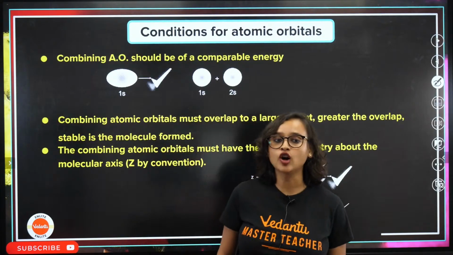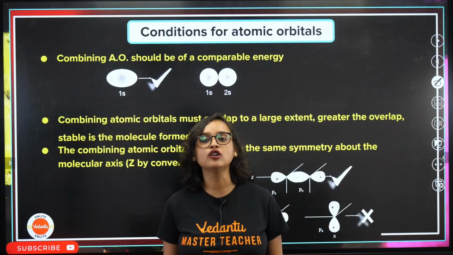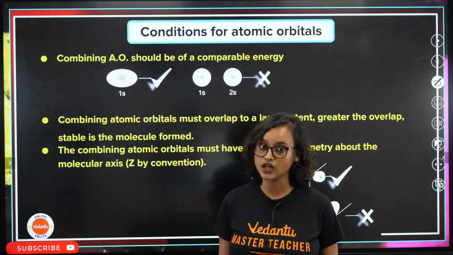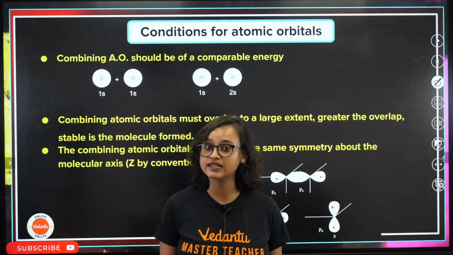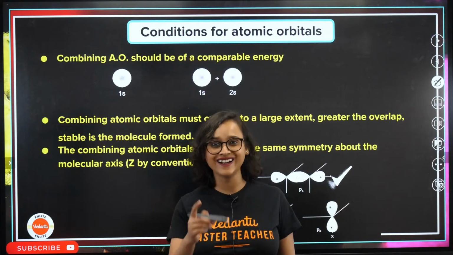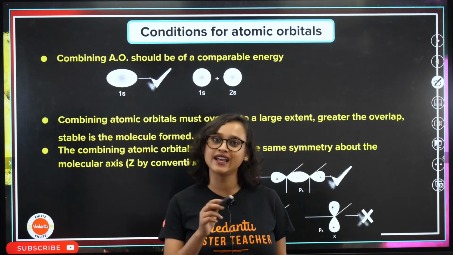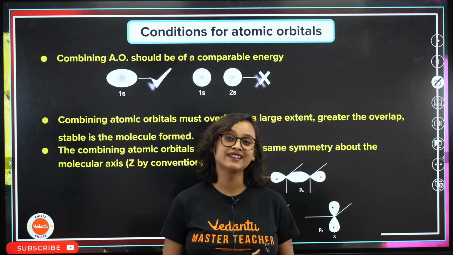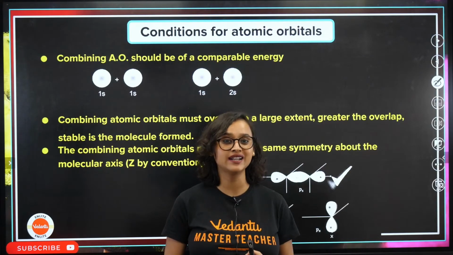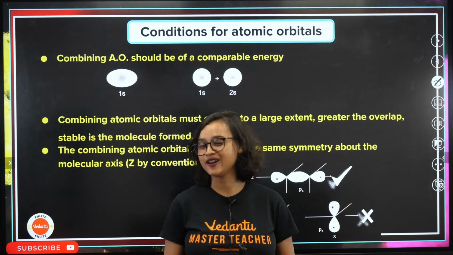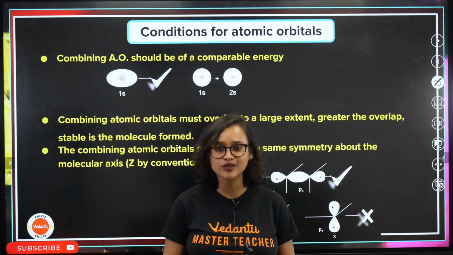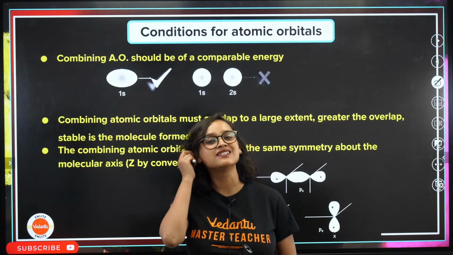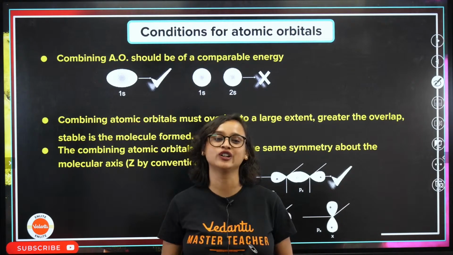Now, combining atomic orbitals should be of comparable energy. Molecular orbital theory says that you can't mix freely. In hybridization, what did we read? We read that S, P, D, F all get hybridized. But what did I say? Remember, I can't go and give Ambani some food. I have to give food to my neighbor only. The same condition applies here in molecular orbital theory.